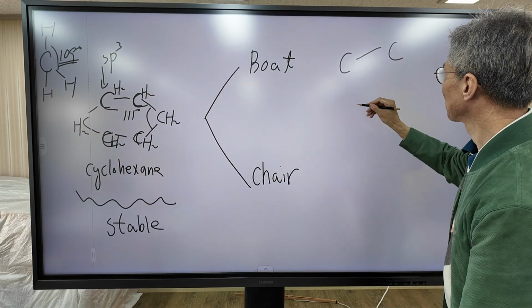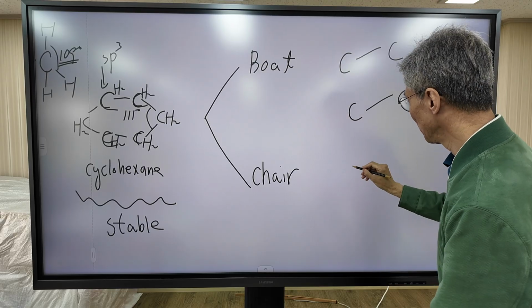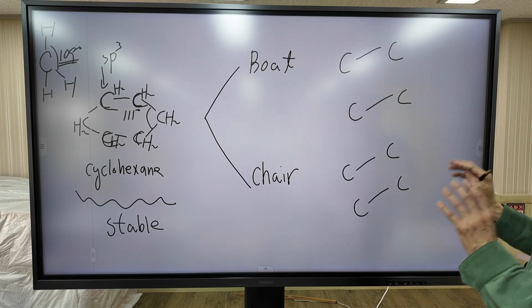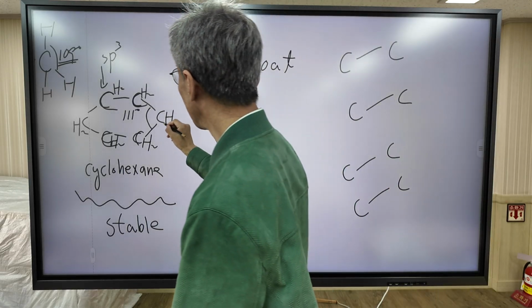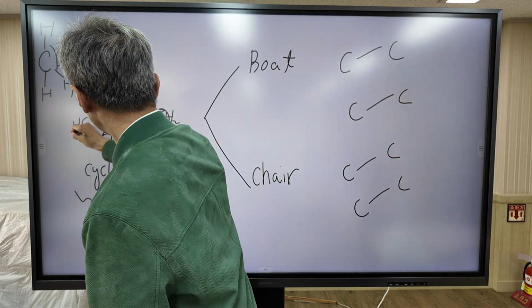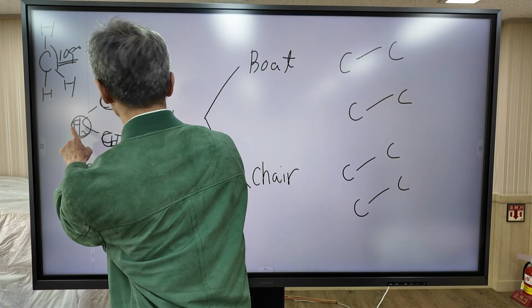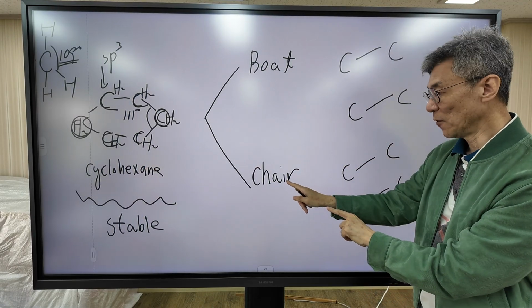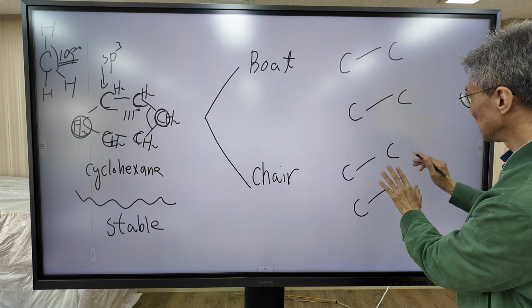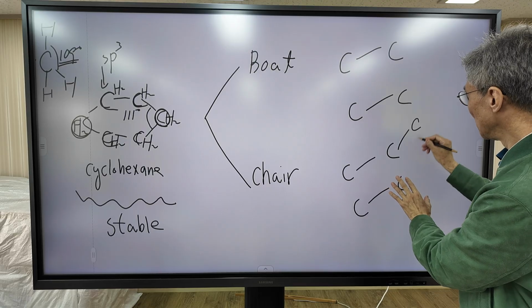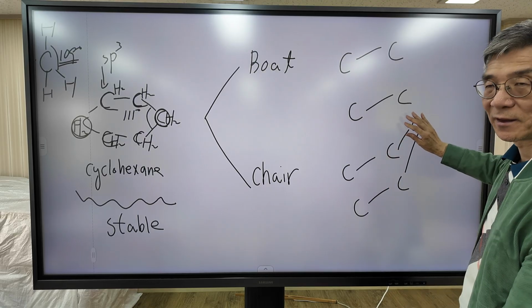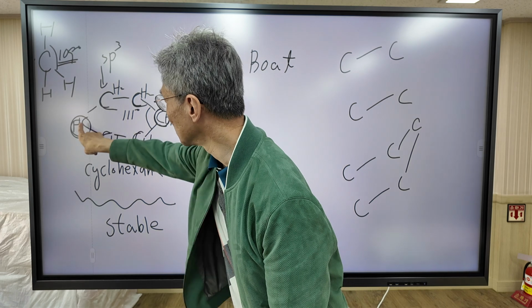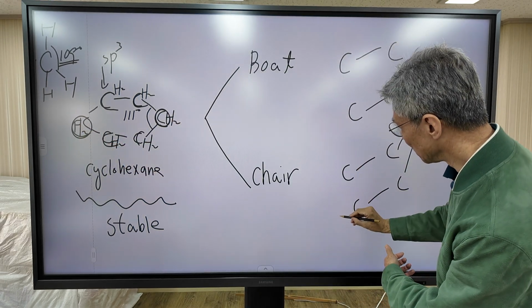These 4 carbons are common. And of the remaining two carbons, in the chair form, one carbon is positioned above the plane, and the remaining carbon, on the opposite side of this one, is below the plane.